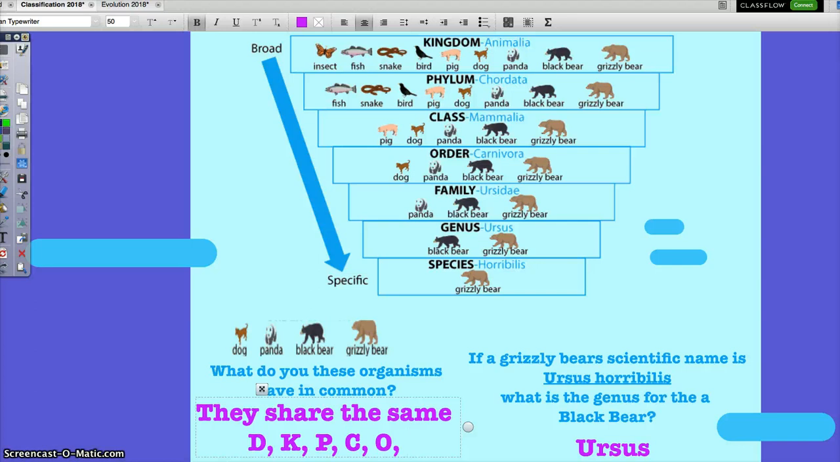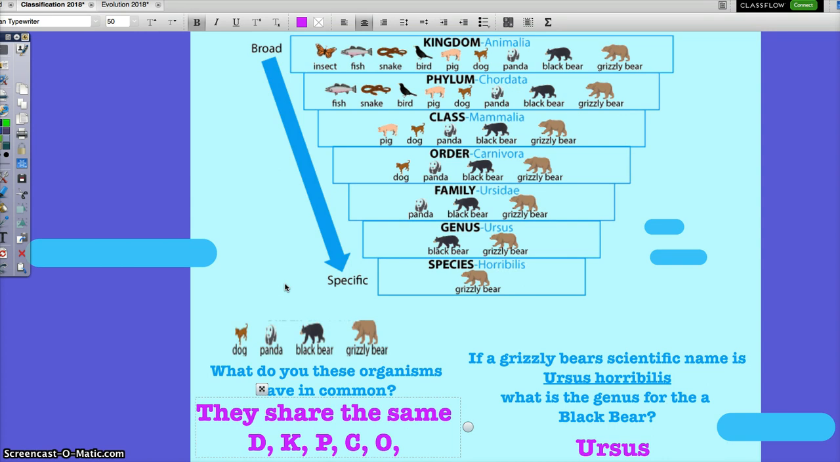And what if I asked you, what do panda, black bear, and grizzly bear have in common? Or what do they share? Good. You could say they're part of the kingdom Animalia. They're part of the phylum, what? Chordata. Class, order, and family. We don't know the genus and species. We know it for a grizzly bear and a black bear, and we know the species name for the grizzly bear.